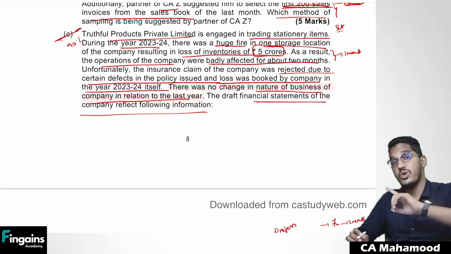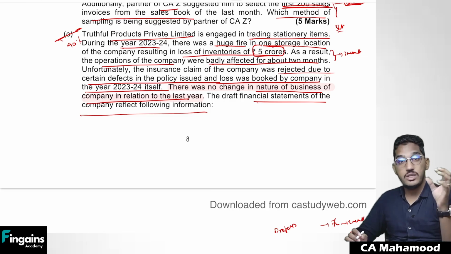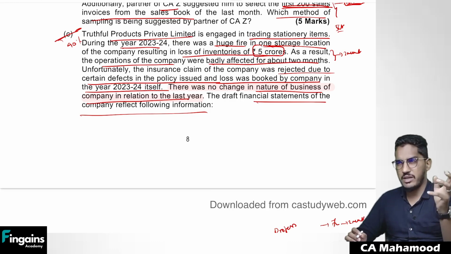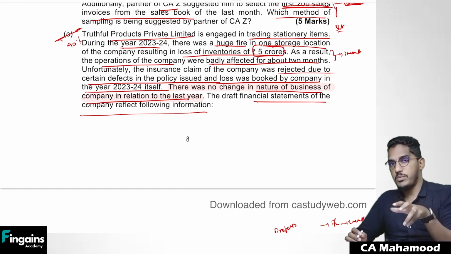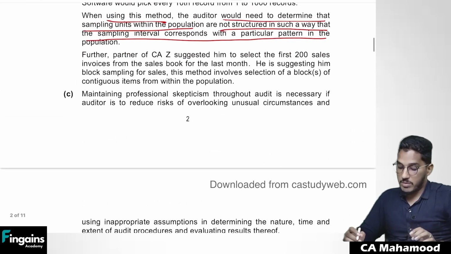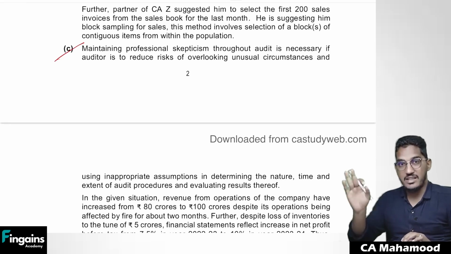Some students might even go and write concepts from ethics. They will say here the professional competence is not there, that he did not provide competent services to the client. That also they might write, which to some extent I believe could also be an appropriate answer. But as you have seen in the suggested answers, they spoke about professional skepticism. So professional skepticism was lacking here.